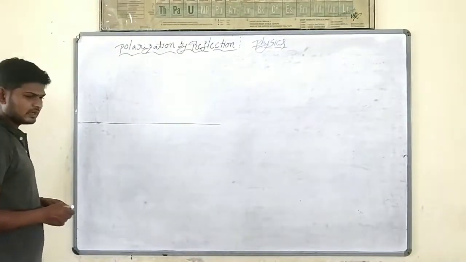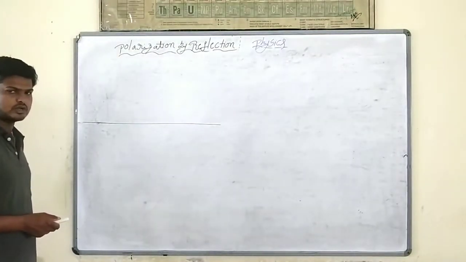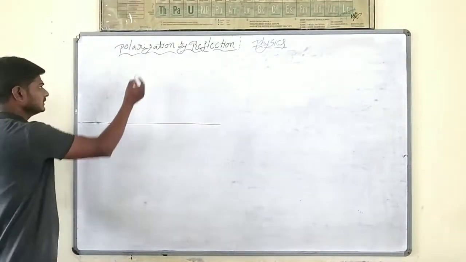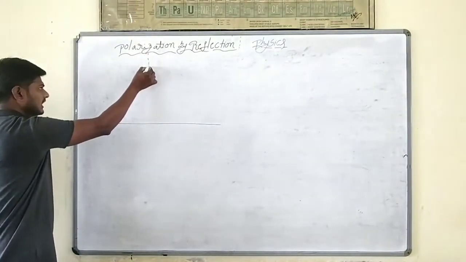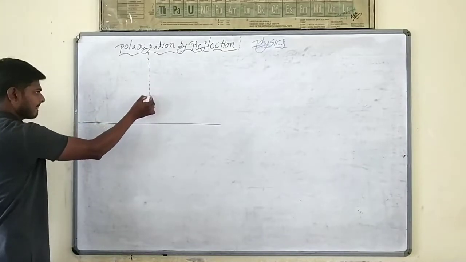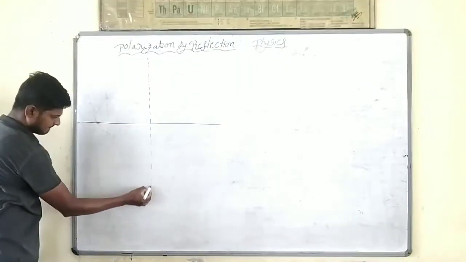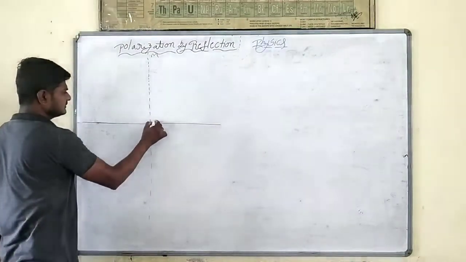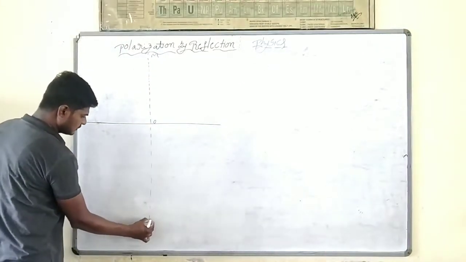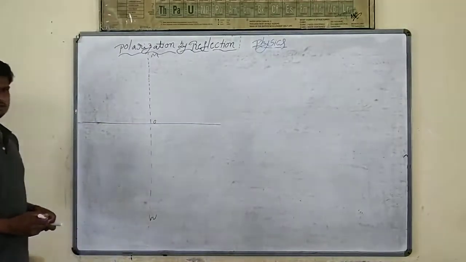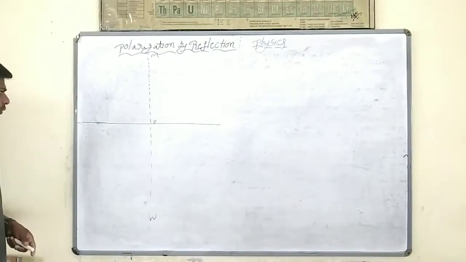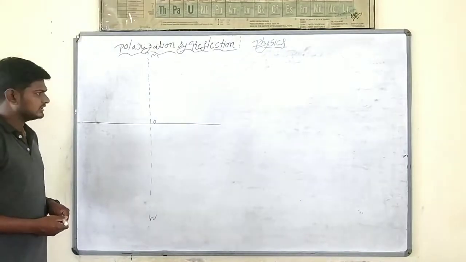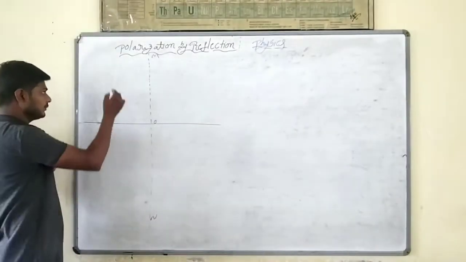For this medium I am going to draw a normal, M-O-N. Now on this medium I am going to make an unpolarized light incident.